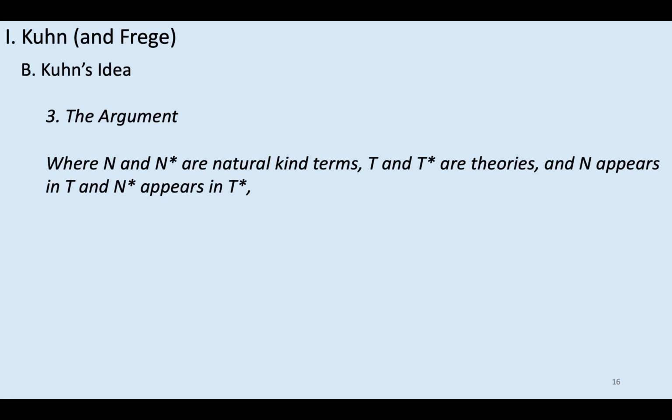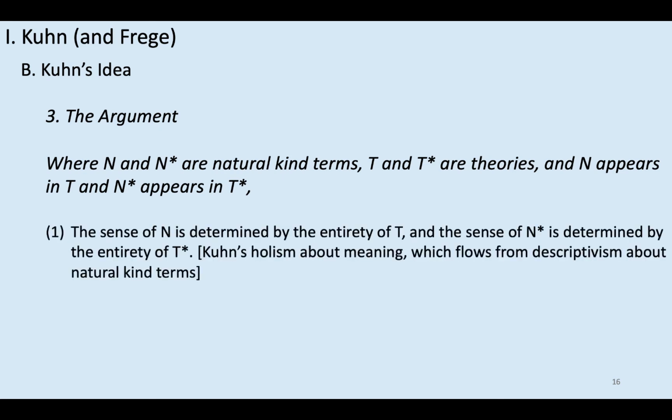But where they're two natural kind terms, and T and T star are two theories, and n appears in theory T and n star appears in theory T star, the sense of n, when I say sense here, I'm thinking of a Fregean sense or something similar, like a mental particular in your head that's comprised of a description or something like that. The sense of n is determined by the entirety of theory T. That is, the sense of any natural kind term is determined by the theory in which it appears. And the sense of n star is determined by the entirety of T star.